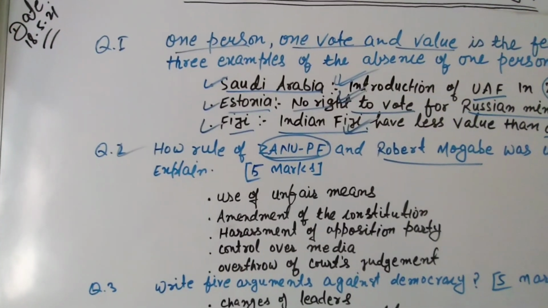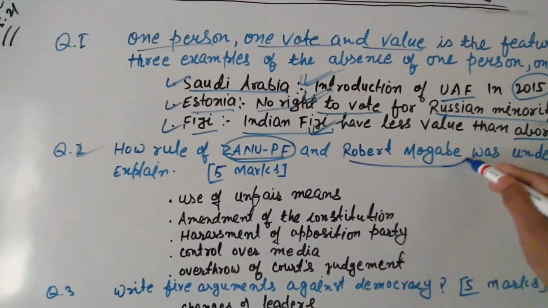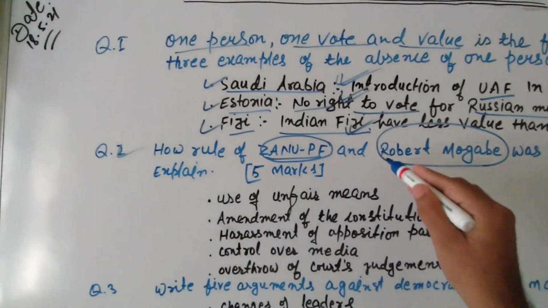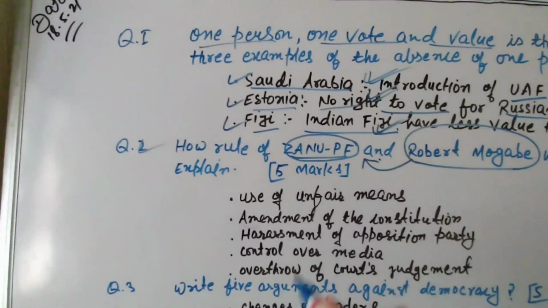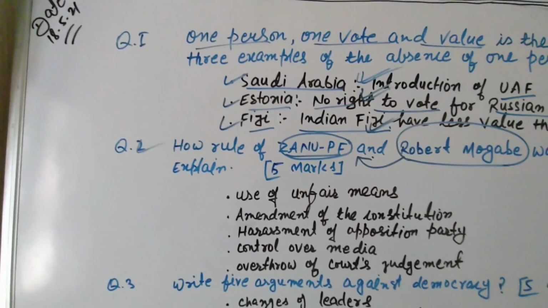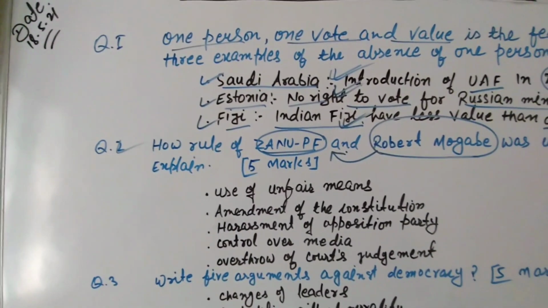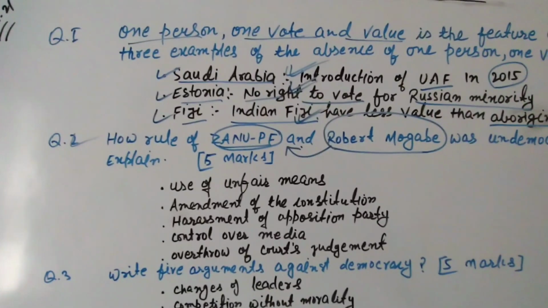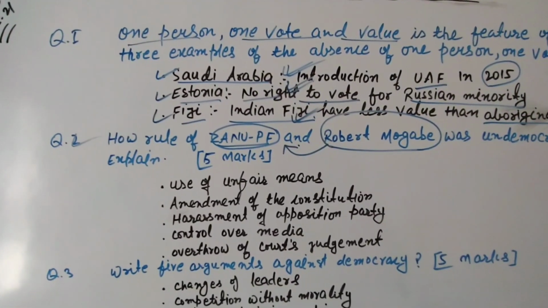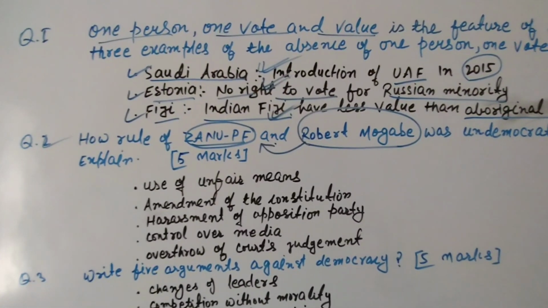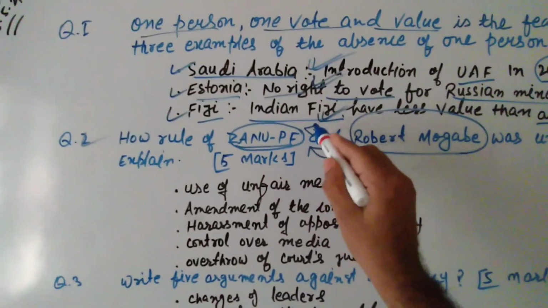Zimbabwe is an African country, and Robert Mugabe is a very famous leader of Zanu PF party. Zanu PF party participated in the independence of Zimbabwe, and after that Robert Mugabe became president of Zimbabwe, and he belonged to this Zanu PF party.